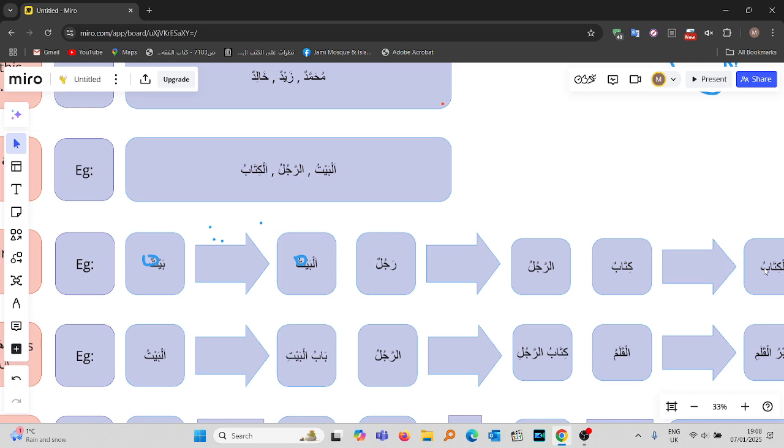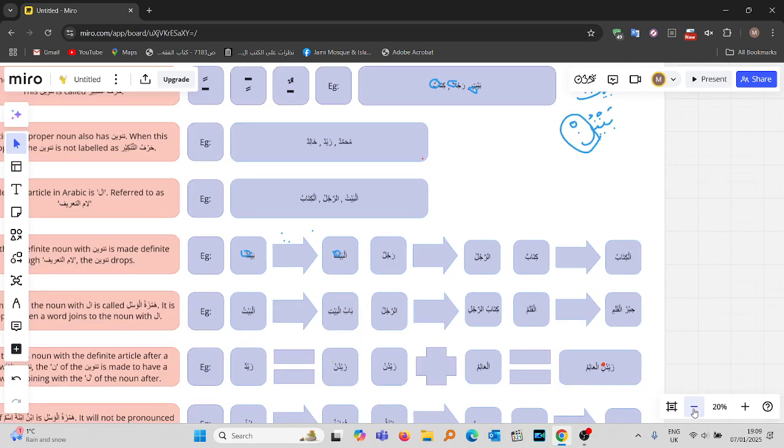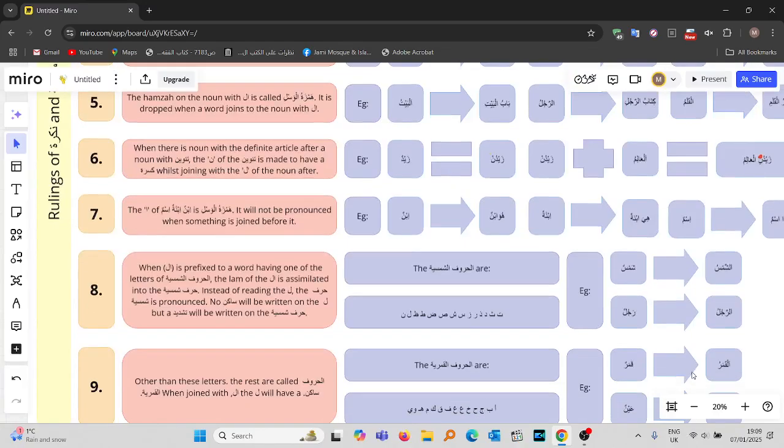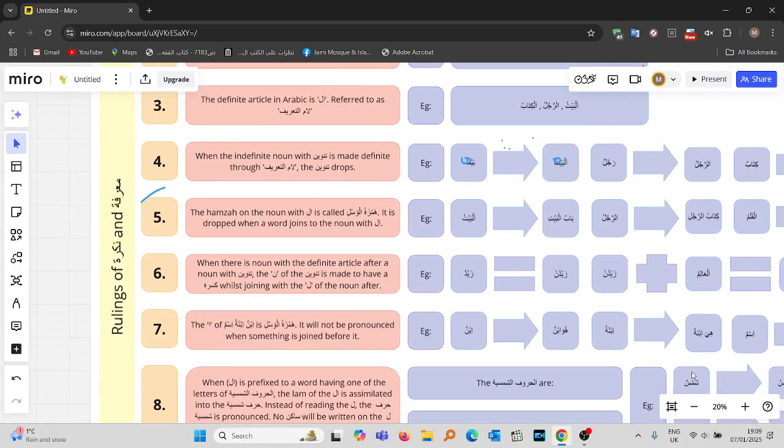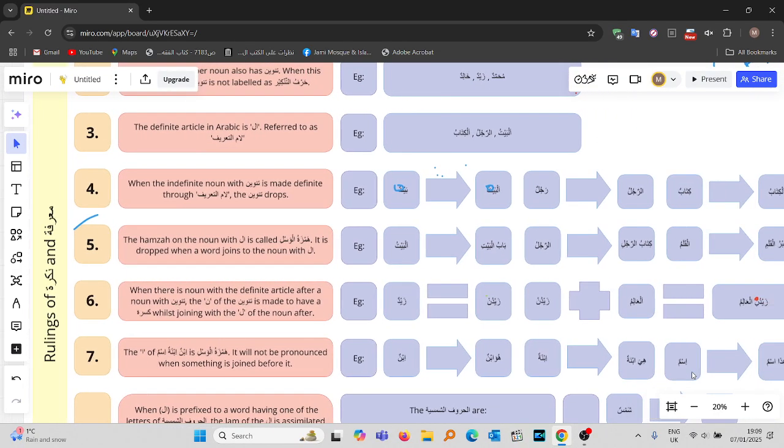You won't say kitabun changes to al-kitabun. No, the tanween is dropped. So it won't be al-kitabun, it will be al-kitabu. You won't say kitaban changes to al-kitaban. No, the tanween is dropped and the fatha is left. So it will be al-kitaba. And you won't say kitabin changes to al-kitabin. No, the tanween is dropped, hence why only a kasra is left. So it won't be al-kitabin, it will be al-kitabi. Does that make sense? So these are the first four rules out of the 9 rules we want to touch upon related to nakira and ma'rifa based nouns.